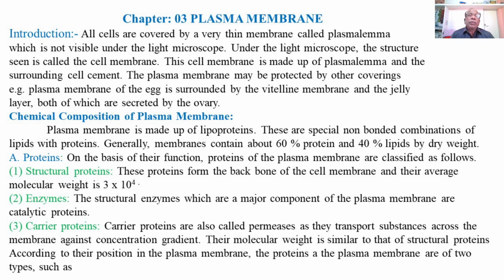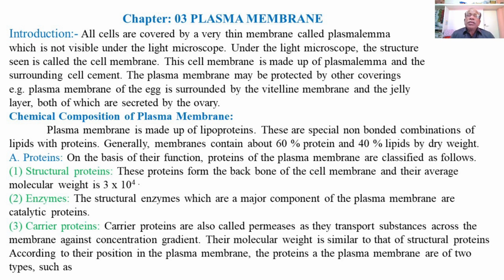For example, the plasma membrane of the egg is surrounded by the vitelline membrane and the jelly layers, both of which are secreted by the ovary. So, these are the protective coverings which are also present outside the plasma membrane of certain cells. Then we'll explain the chemical composition of plasma membrane.